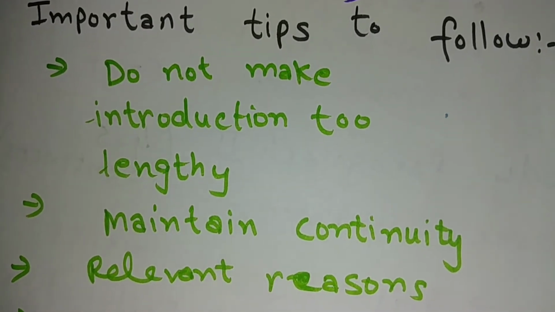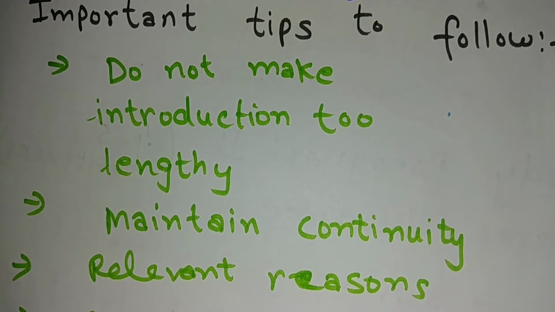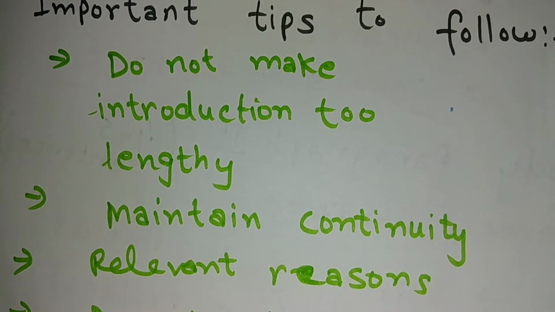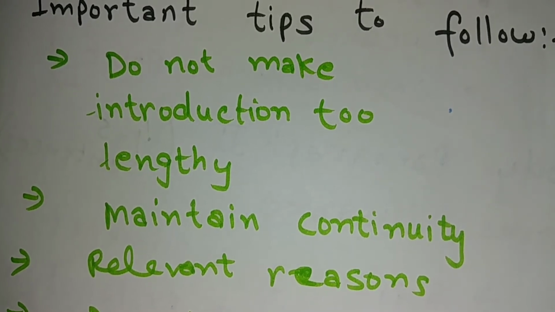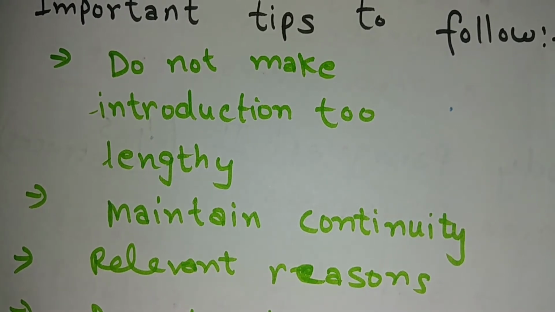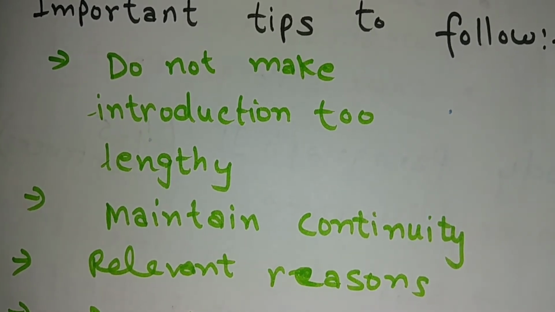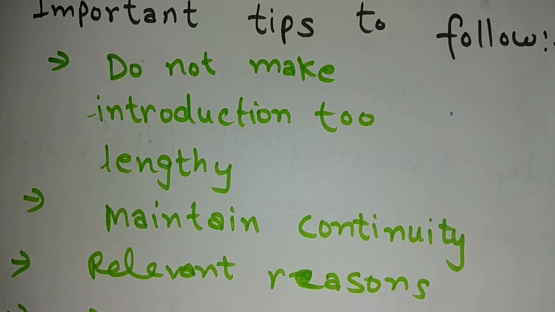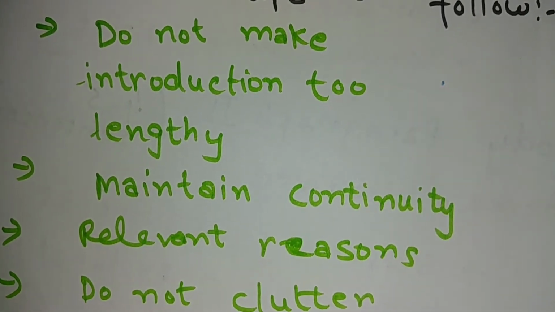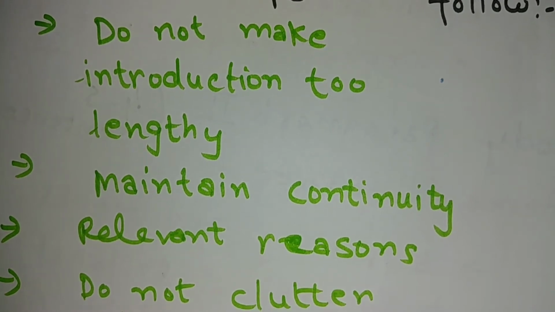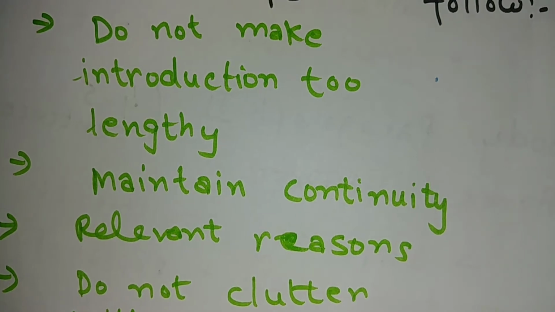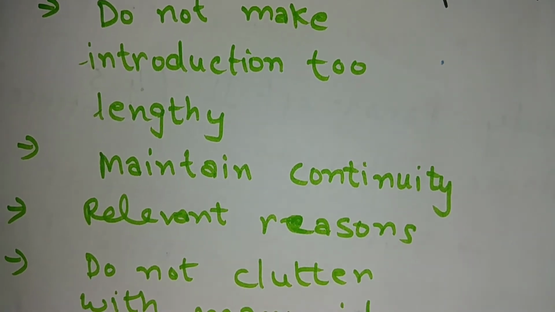Now here are some important tips to follow while writing an agree disagree essay. First point is, do not make the introduction too lengthy. Sometimes students just focus on their introduction to make it more impressive, and they write longer sentences and make it lengthier, which should be avoided. Next is maintain continuity. As I told you earlier, your ideas should not be in isolation, all the ideas should be linked, and proper coherence should be there.